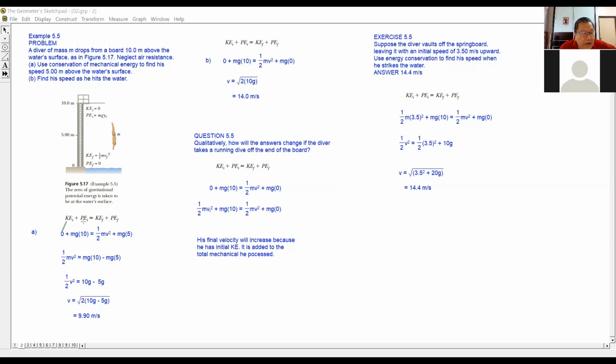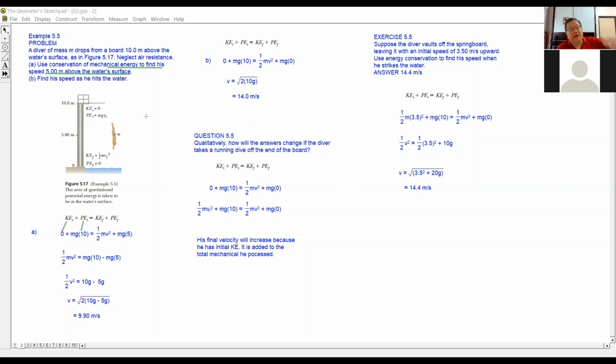The initial potential energy is this one, mg times the height, and the height is 10 meters. This is the zero level, the height is 10 meters. Finally, when he reached the midway, we find his speed when he's 5 meters above the water level.